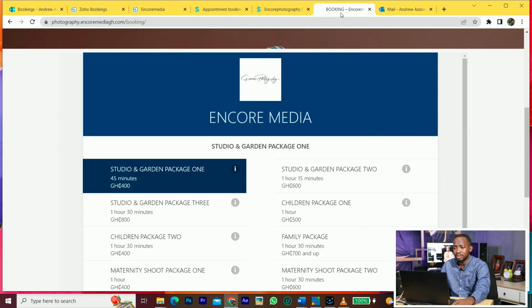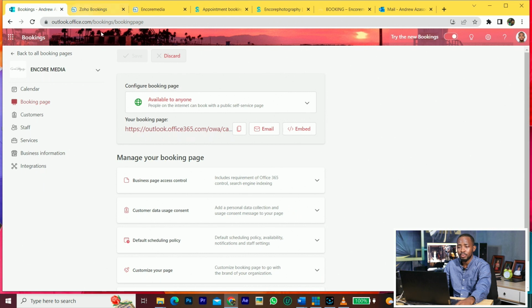Now it's very good for every company to have a professional email. If you have a website, you can let the person managing your website create it for you. Then with the cPanel, you can buy the Microsoft suite, and then they can do that for you. But today I'm not talking about that. I'm talking about booking. So I'm using Microsoft.